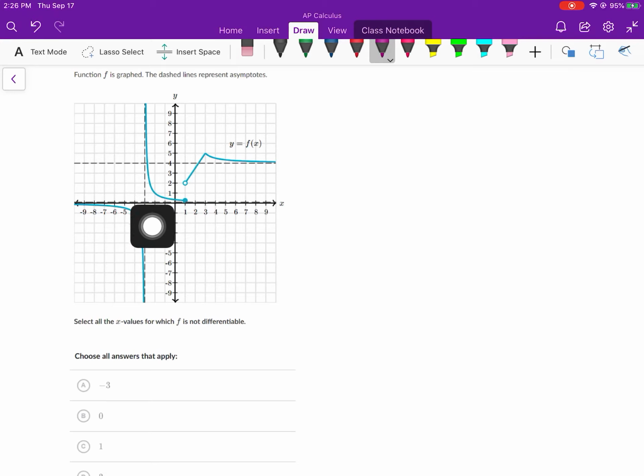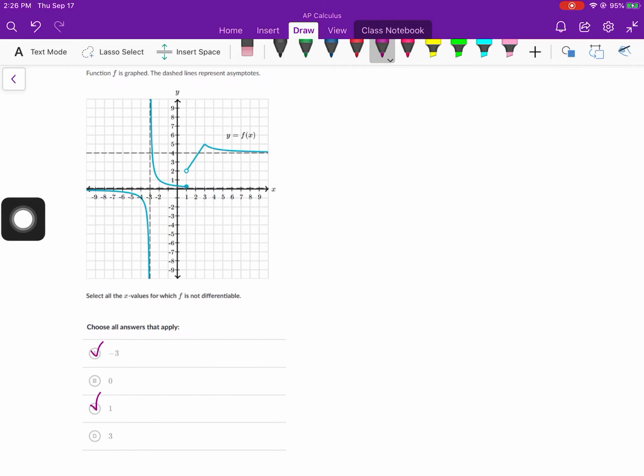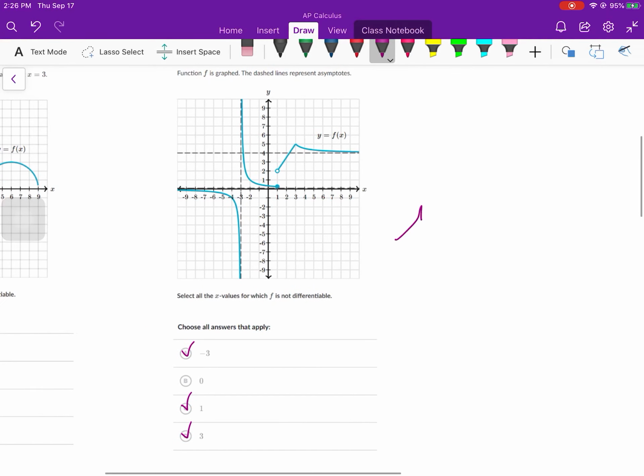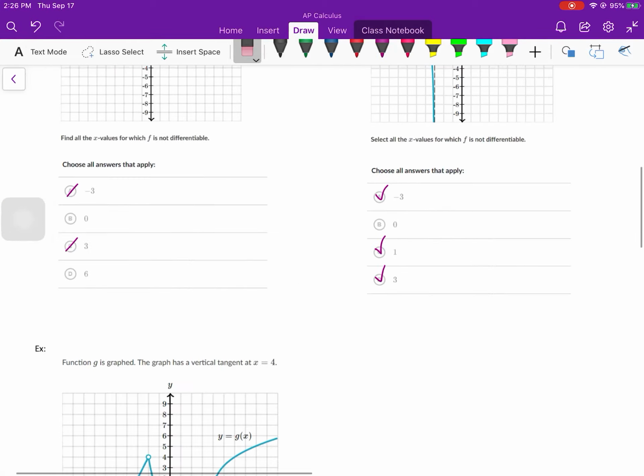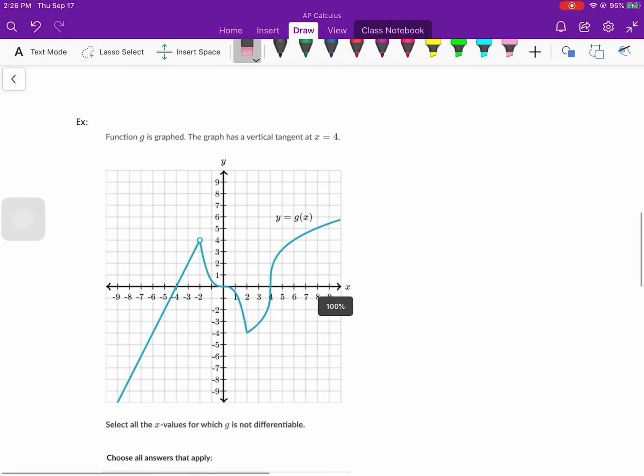Right here, where's it not differentiable? Well, we have big time discontinuity at negative 3. Discontinuity at 1. And look at this at 3. It is a cusp / corner. Kind of a mix of the two. A cusp is usually, if I could draw it, that would be a cusp, and a corner is more the straight, if you want to know the technical difference. And last,